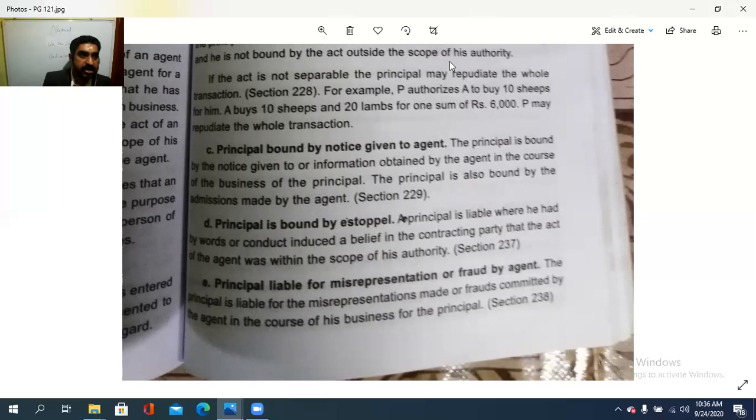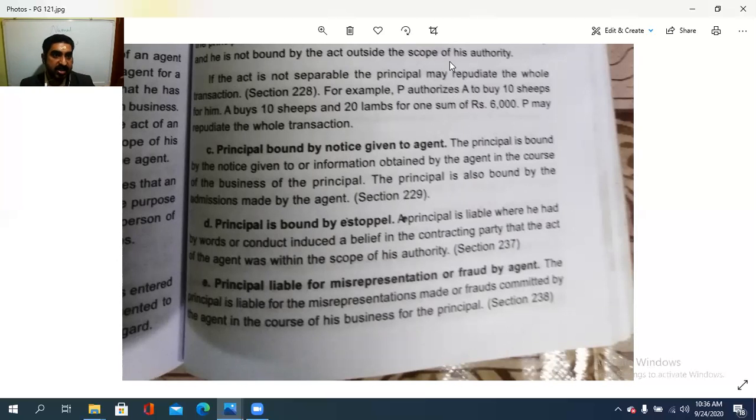Then, principal is bound by estoppel. A principal is liable where he had by words or conduct induced a belief in the contracting party that the act of the agent was within the scope of his authority. So, how is it to be? This principal is bound by estoppel, means he is liable where he had by words or conduct, പ്രവർത്തിയോ അല്ലെ വാക്കോ, induced a belief, or വിശ്വാസം ഉളവാക്കിയാൽ. Okay, belief in the contracting party.